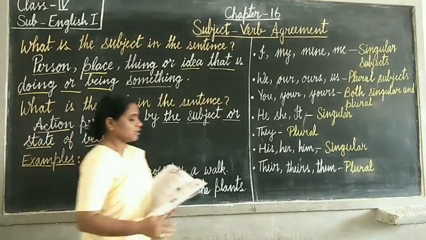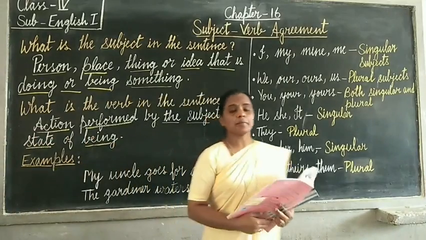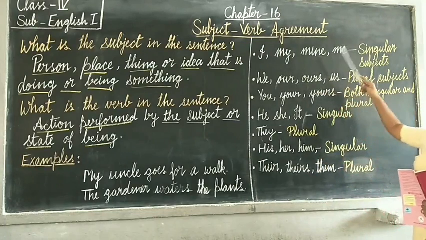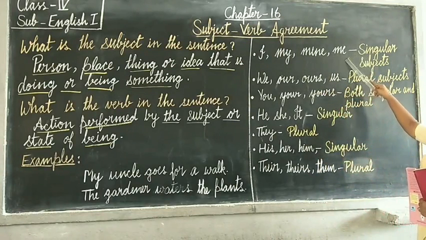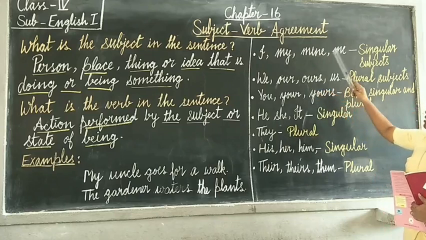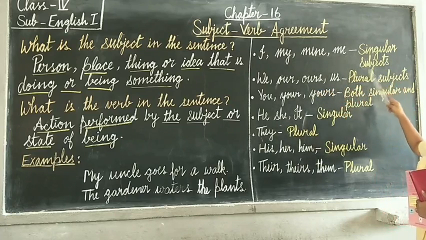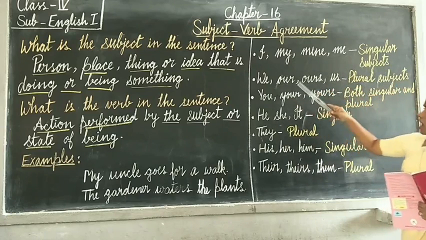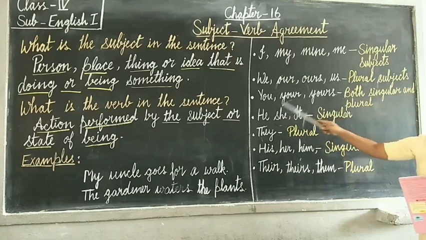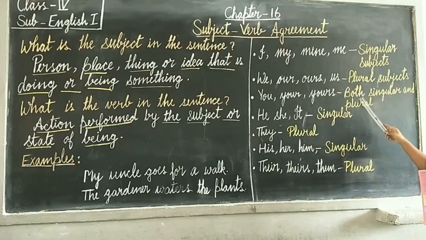Now let's see the forms of the personal pronoun. I, me, mine is a singular subject. We, our, ours, us, plural subjects. You, your, yours, both singular and plural.